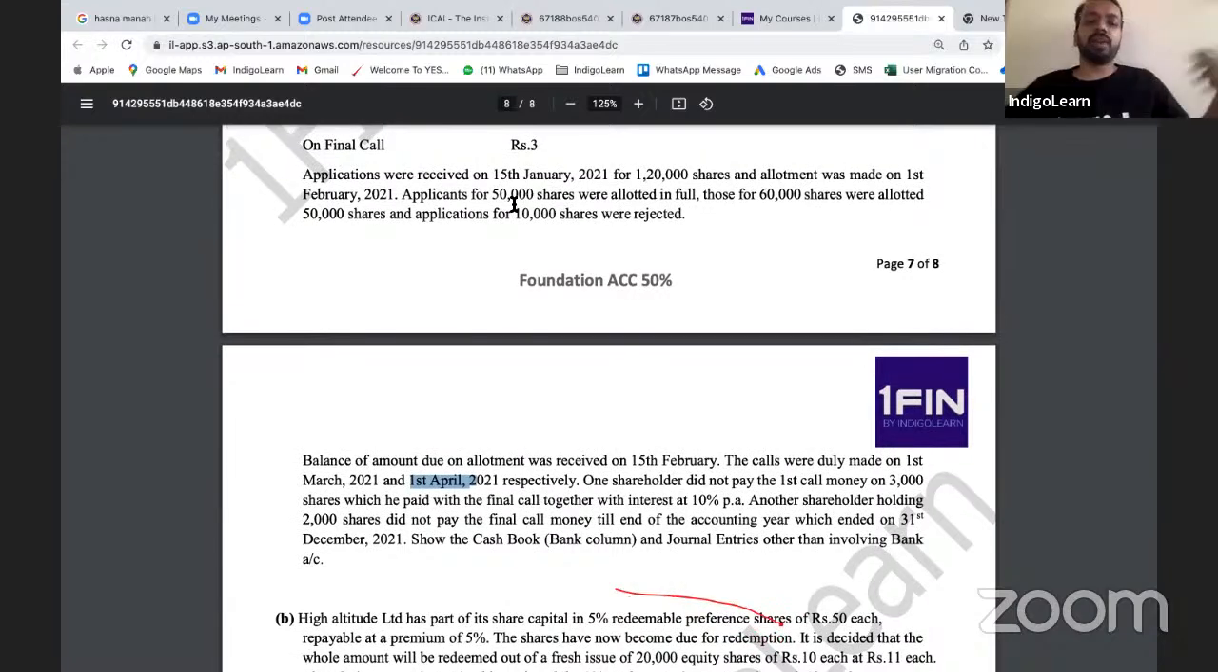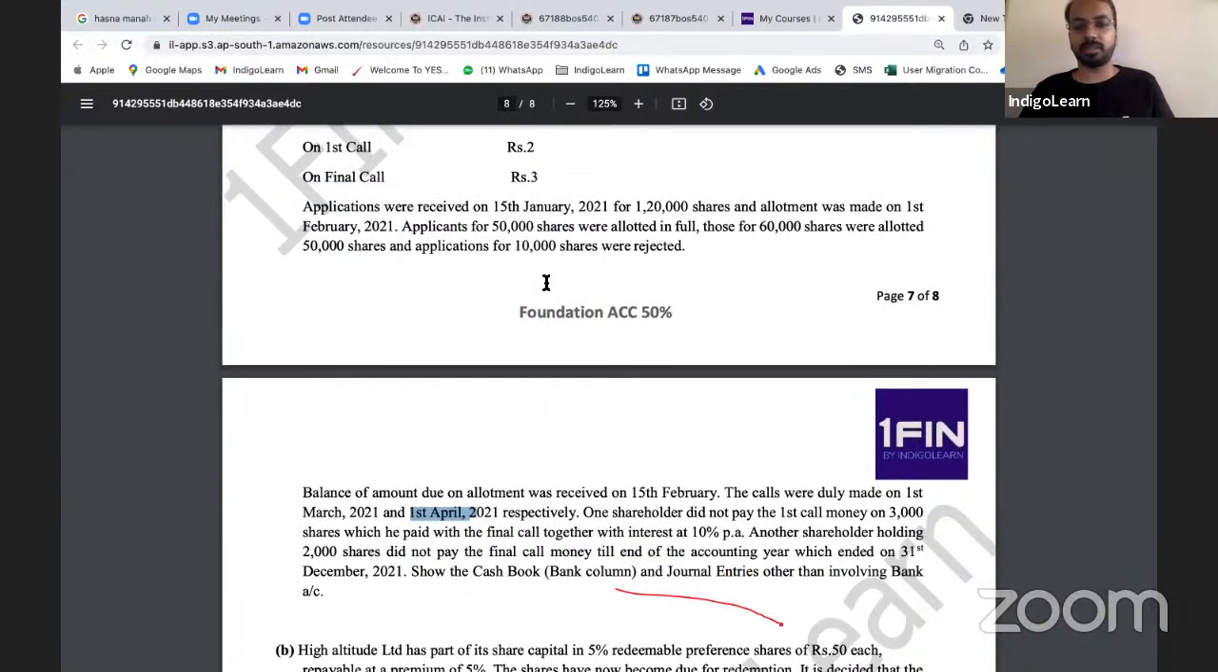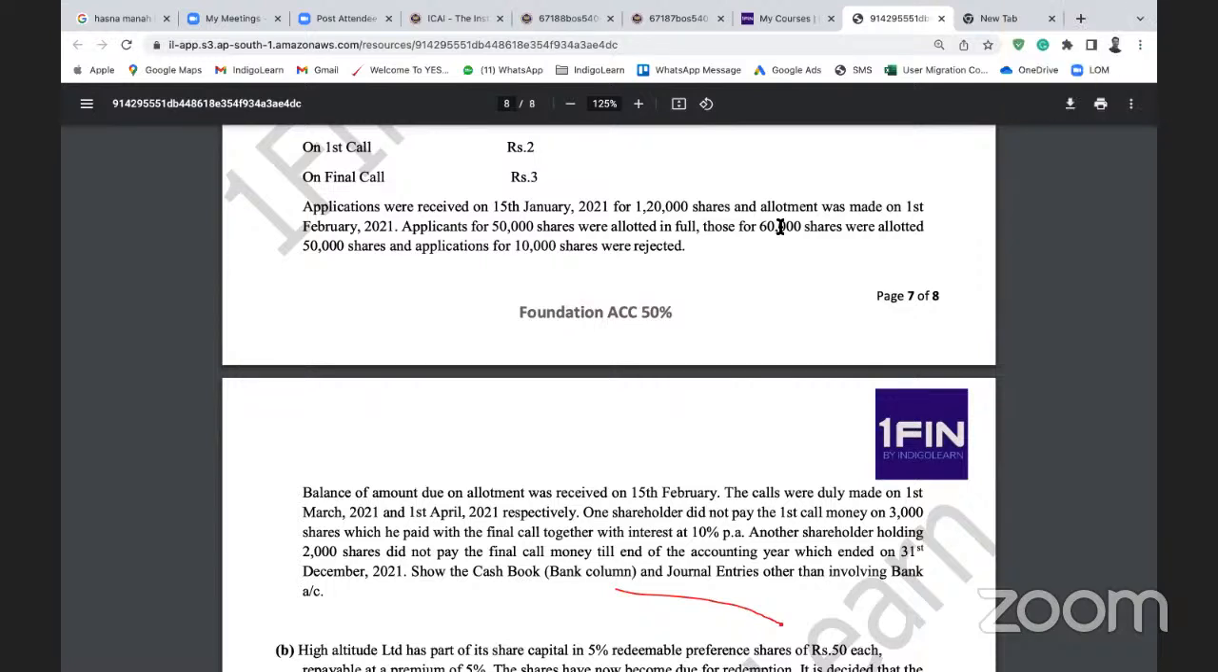So you see, whether you call it rejected or whether you call it refunded, it's the same thing. So 50,000 is allotted in full. For 60,000, 50,000 were allotted. So the balance 10,000 is refunded. So we can also assume it is adjusted, no sir? So yeah, no, they are refunded.